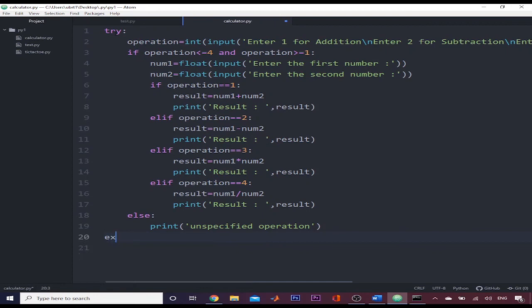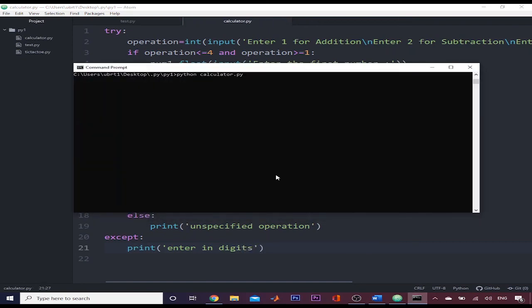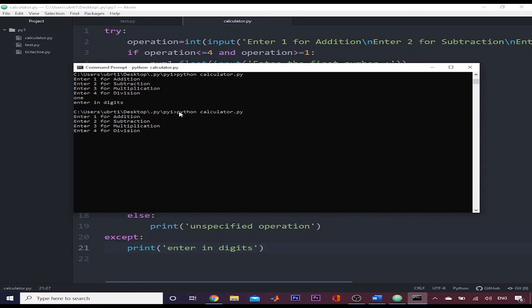Now I will use the except block and print enter in digits. So now if I run it and write here a string, it will say enter in digits. And again I run it and enter 1, so it will ask us for the first number.